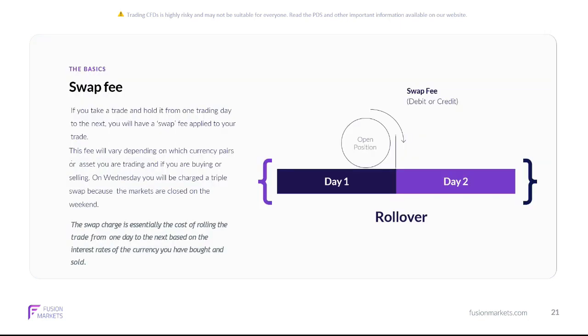A swap fee is applied if you have a trade kept open overnight. Depending on the trade, it can be a debit or credit on your account. Please note that you get a triple swap on Wednesdays since the market is closed on Saturdays and Sundays.